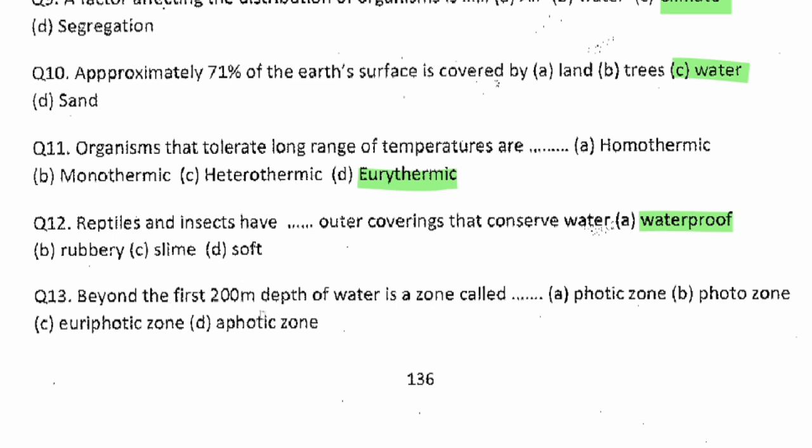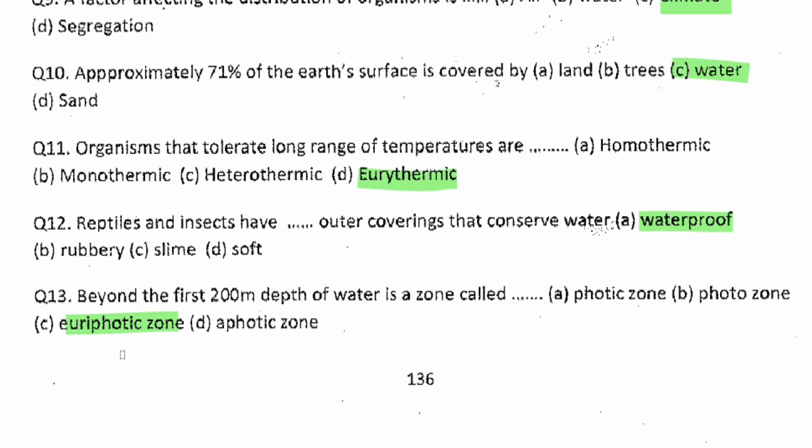So question number 13. Beyond the first 200-meter depth of water is a zone called dash. The answer is euryphotic zone. Now let me explain this. Photic is derived from photo, so the part of the water where light can penetrate.